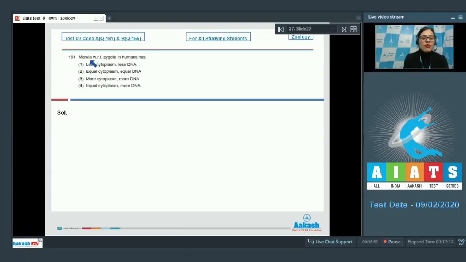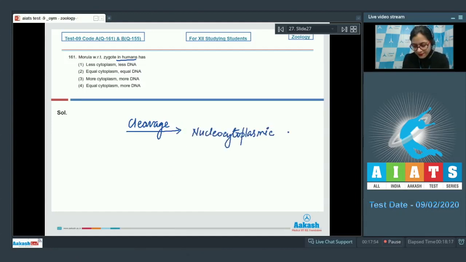Question number 161. Morula with respect to zygote in humans has, and the options are: less cytoplasm, less DNA; equal cytoplasm, equal DNA; more cytoplasm, more DNA; equal cytoplasm, more DNA. In humans, cleavage is a special type of mitosis in which the nucleocytoplasmic ratio increases. The nucleocytoplasmic ratio increases due to a decrease in the amount of cytoplasm in each cell.